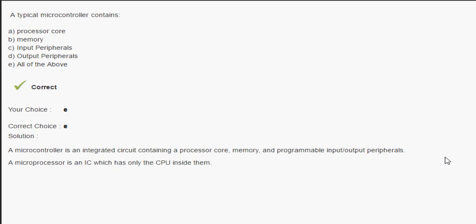The next question is, a typical microcontroller contains, the options are processor core, memory, input peripheral, output peripheral, and all of the above. A typical microcontroller contains all of the above. A microcontroller is an integrated circuit containing a processor core, memory, and programmable input and output peripherals.